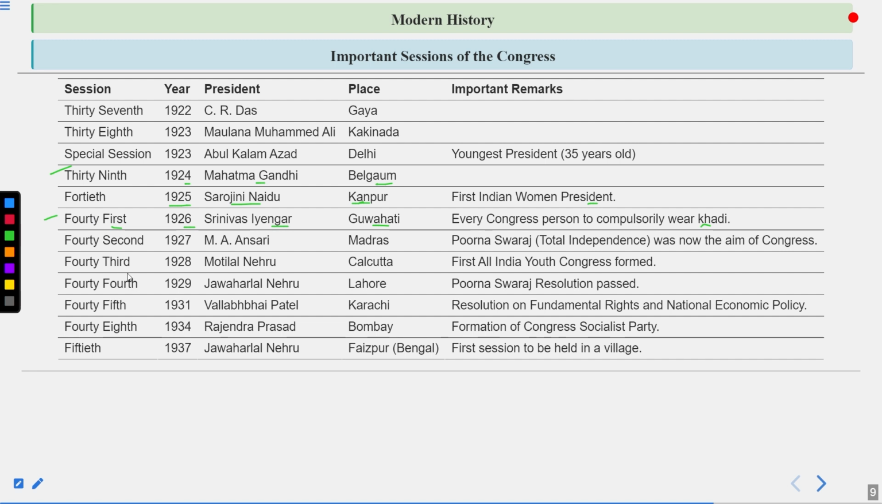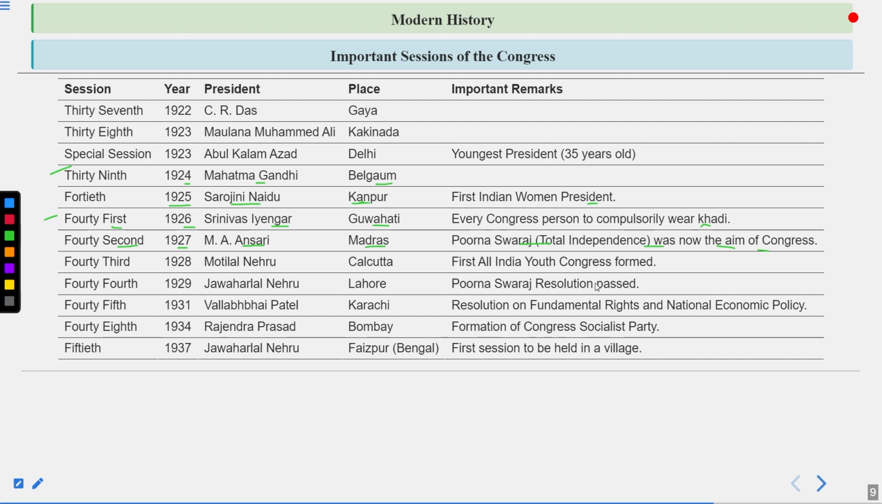After that, the 42nd session was held in 1927, and M.A. Ansari, that was basically the session held in Madras. Purn Swaraj, total independence, was now the aim of Congress. So Purn Swaraj, basically total independence, was now the aim of Congress, and this was done in 1927. M.A. Ansari became the president during this session.